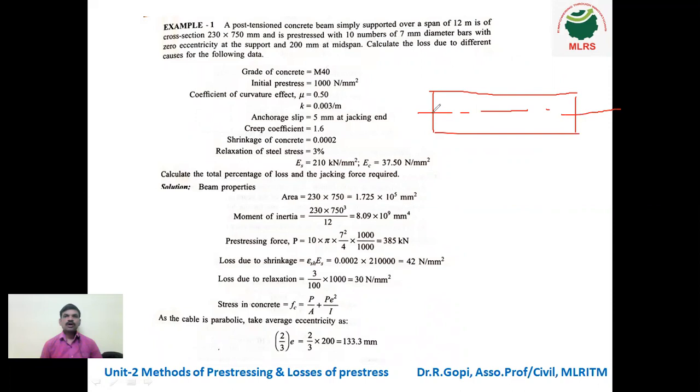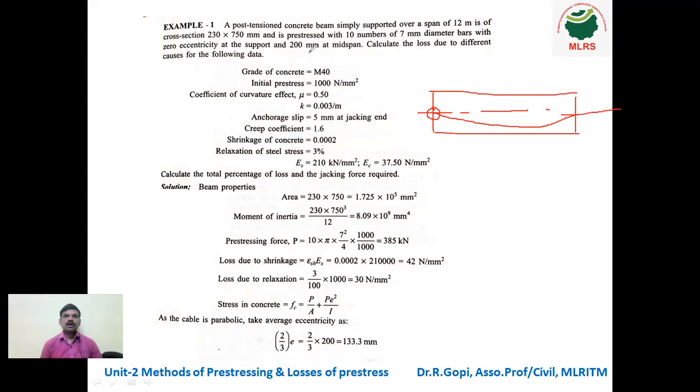So it is 0 eccentricity. That means the cable is placed like this, a curved cable. This is the junction of the cable. At the end, there is no eccentricity. Eccentricity means the center of the beam and the cable end exactly coincide.